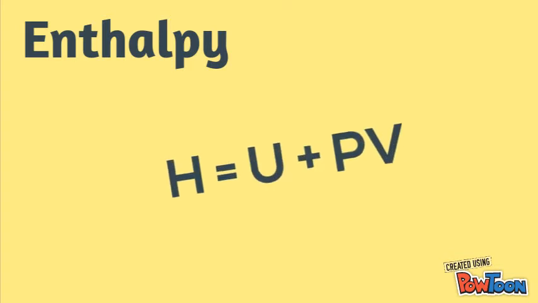Enthalpy is a measure of heat in a system. The equation is enthalpy equals the amount of internal energy plus the pressure multiplied by the volume of the system. Enthalpy also tells whether or not it's endothermic or exothermic.